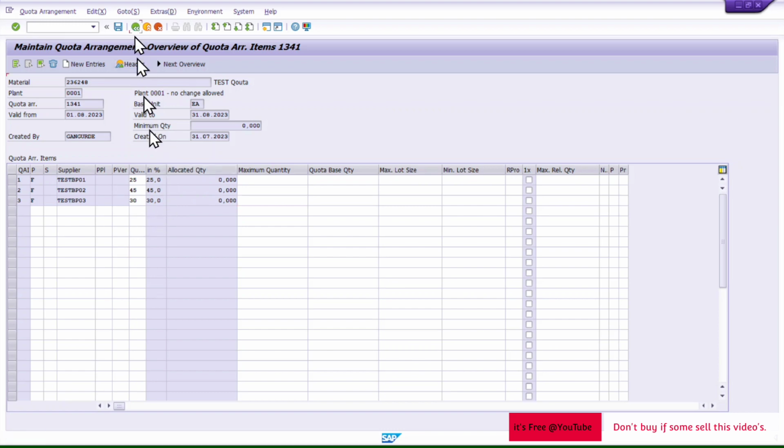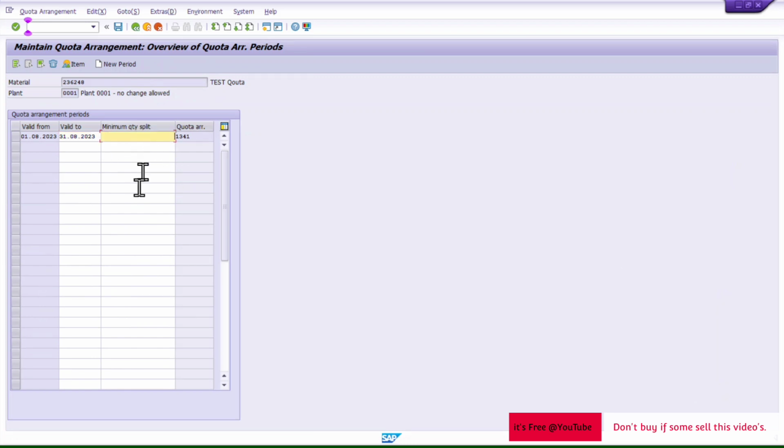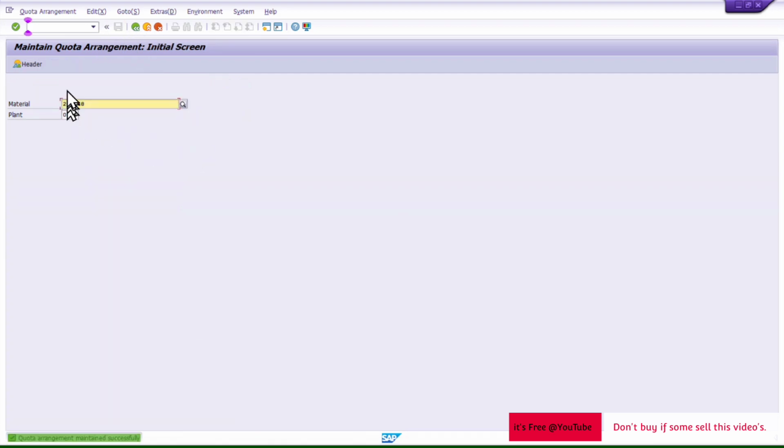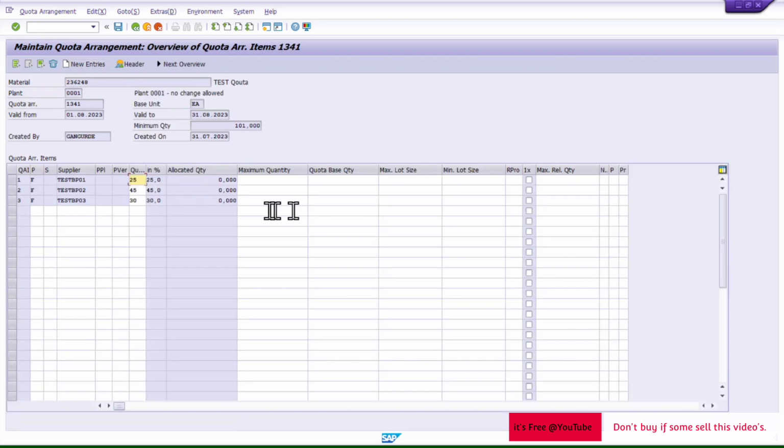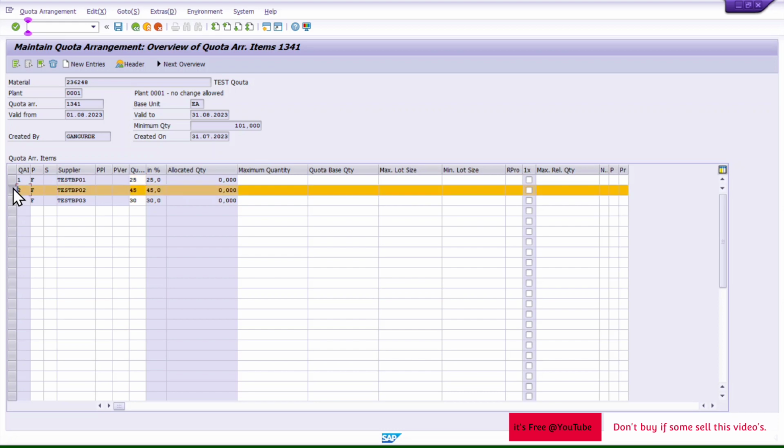If I maintain a minimum split quantity more than 100, let's say 101, then during the MRP run the system will consider only the first vendor that has a quota. So in this case the system will create the PR directly for this vendor.